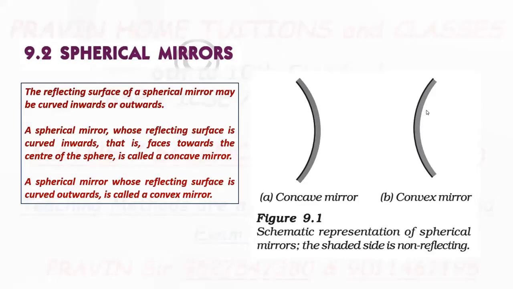Now, in a reflecting spherical mirror, spherical means part of a sphere. These mirrors are made up of a part of a sphere, which means they are curved. Curved means spherical, part of a sphere. When the reflecting surface is curved inward, this type of mirror is called a concave mirror.